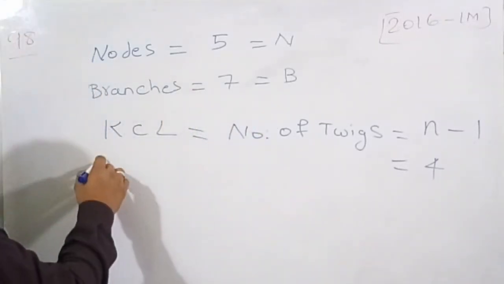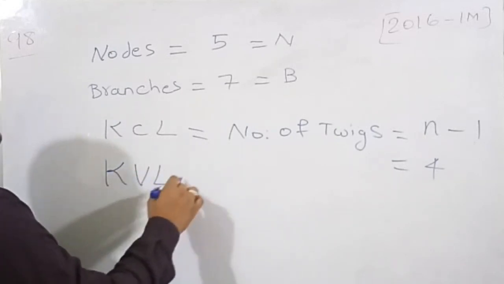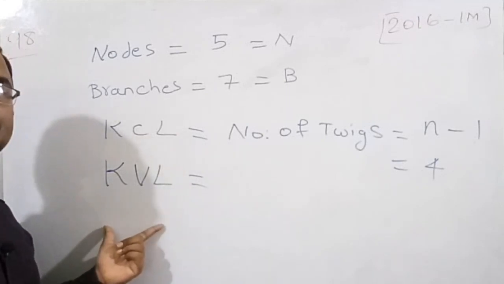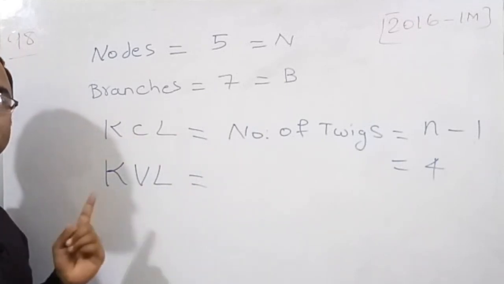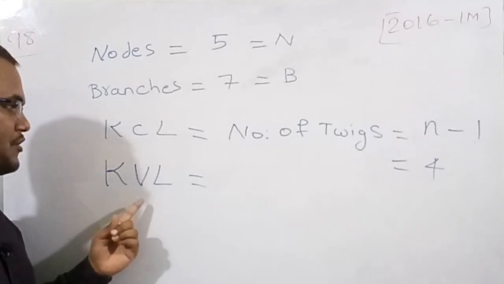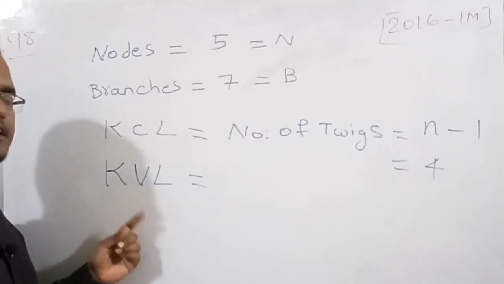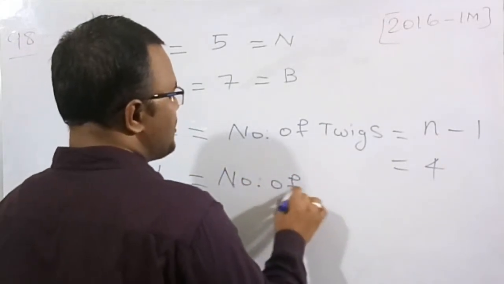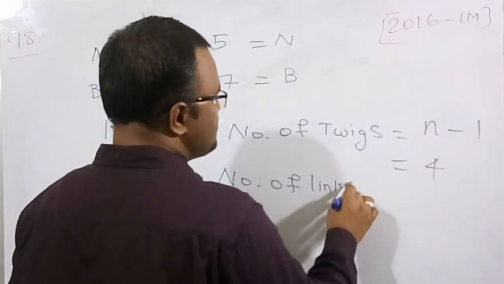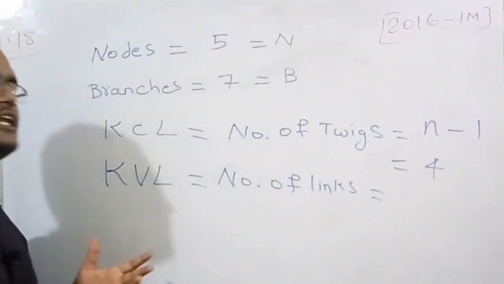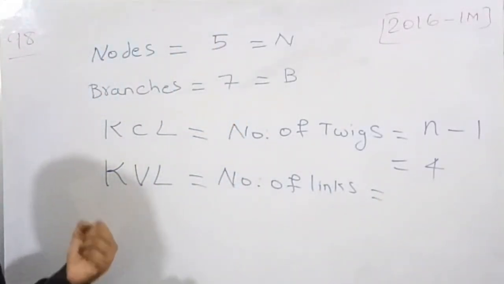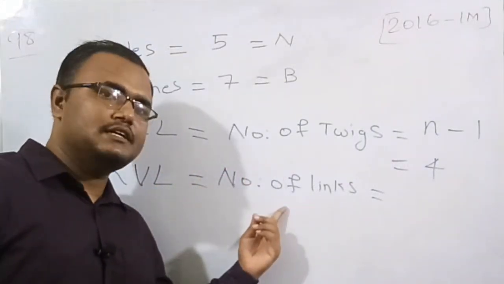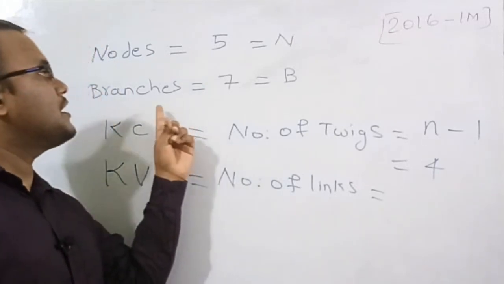So now we need to find the number of KVL equations. The number of independent KVL equations are used in meshes. In meshes we are going to use KVL. So therefore the number of KVL equations is equal to the number of links. Number of links means total number of branches minus number of twigs. So number of twigs plus number of links is equal to number of branches.